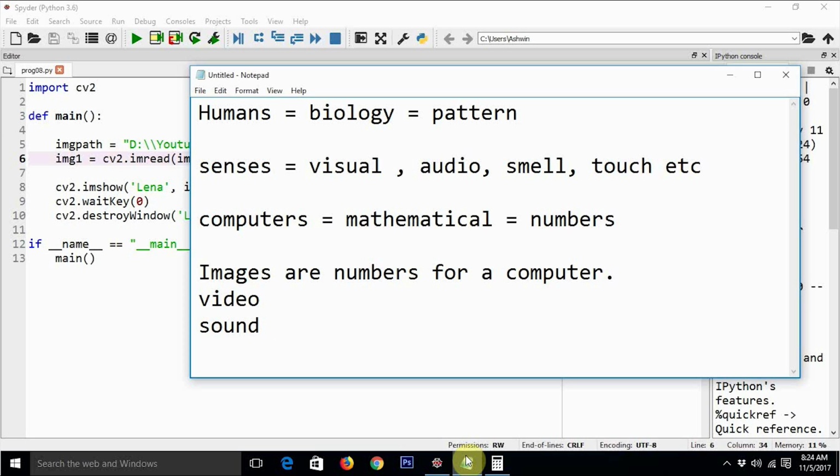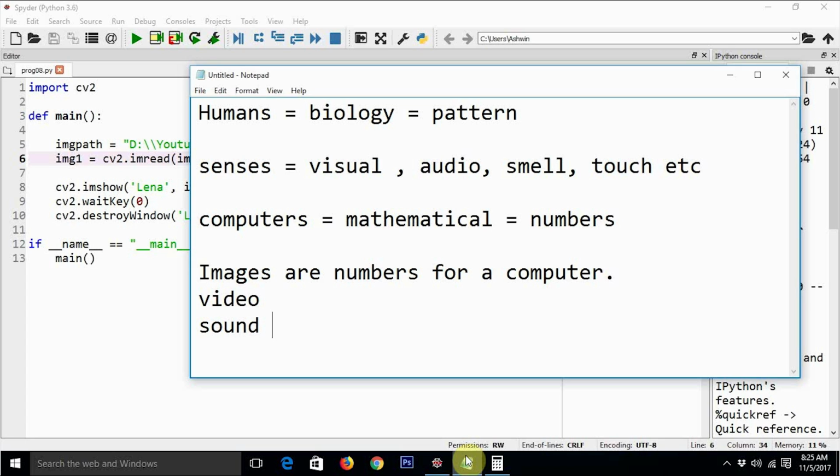Whenever you process any sort of visual data, you see that visual stuff as a pattern. Whenever you meet a person, you can just remember his or her face, and if you see that person again, or under any condition, you can immediately recognize that person. But that is not the same case with the computer, because a computer sees everything as numbers.